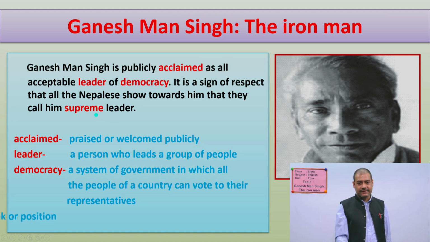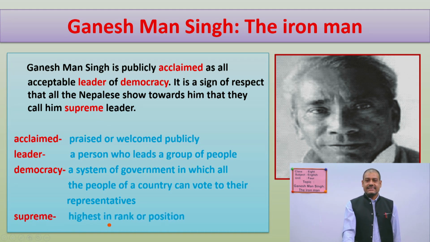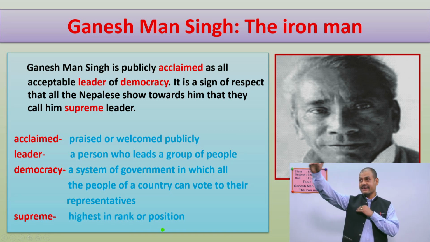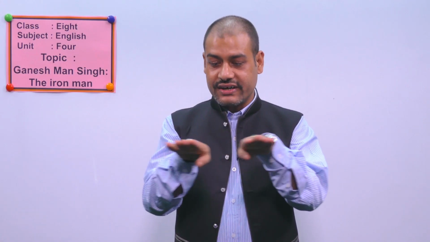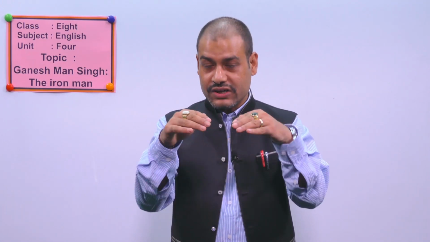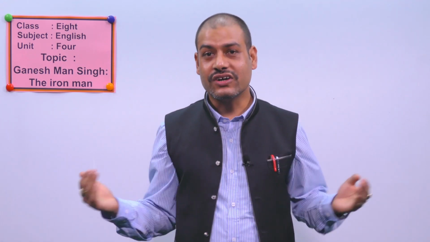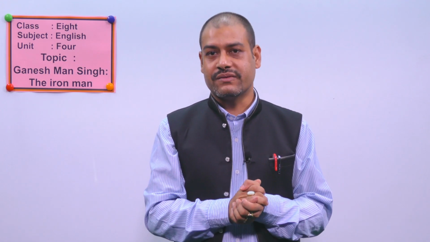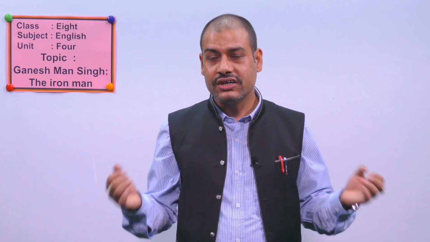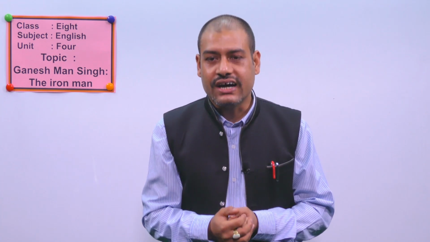You can check. Yes, it is highest in rank or position. Supreme means a bit higher. Suppose we are at the same rank, but the person who is supreme is a bit higher. Ganesh Man Singh has that position because he struggled a lot to bring democracy in our country.